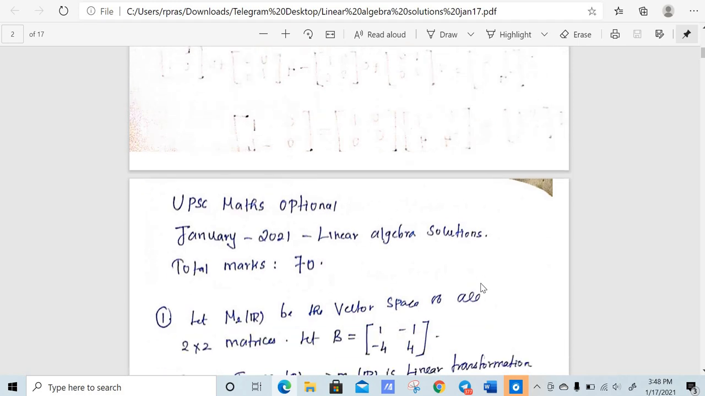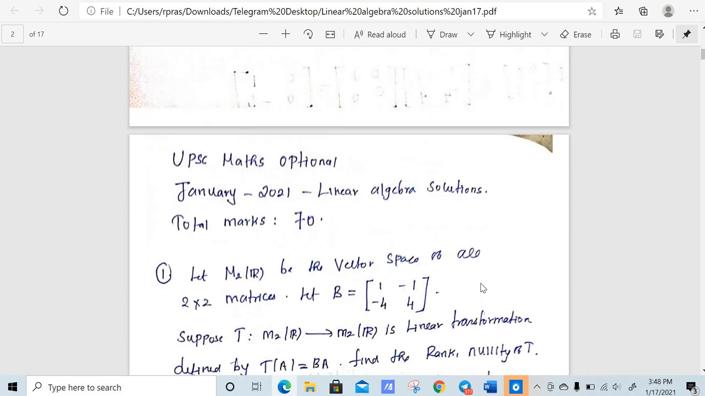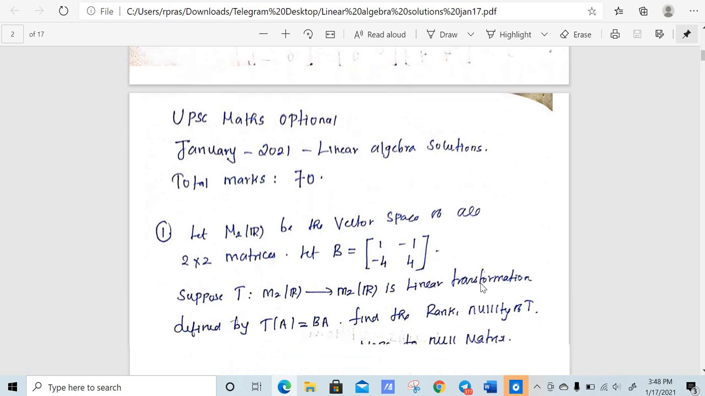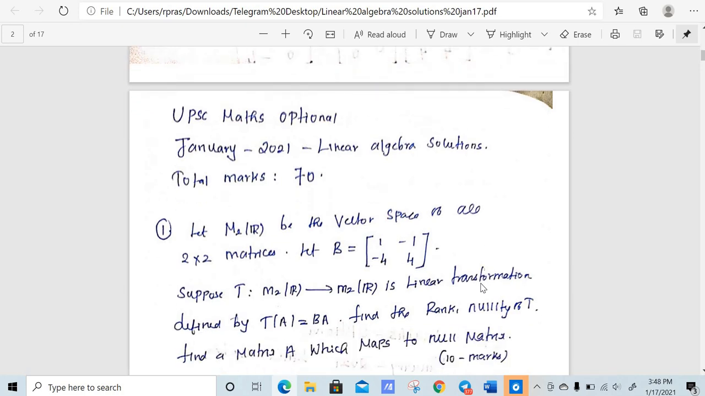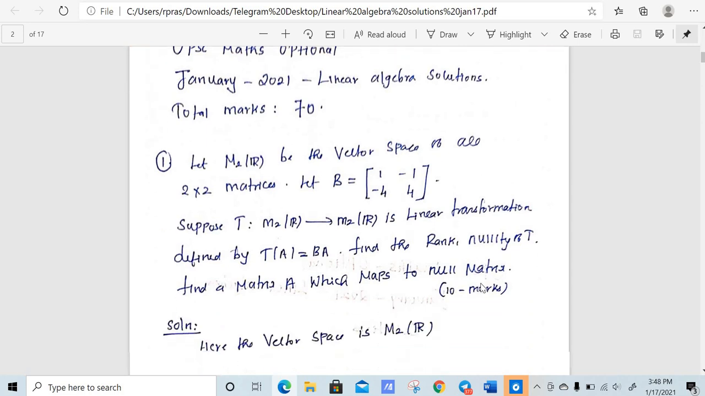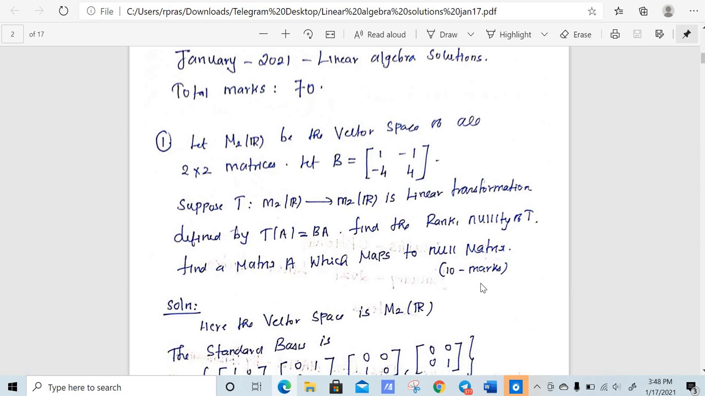So we can see the first question is: let M2 of R be the vector space of all 2 cross 2 matrices. Let B is equal to [1, -1; -4, 4]. Suppose that T is a linear transformation from M2 of R to M2 of R defined by T of A is equal to BA. Find the rank and nullity and find a matrix A which maps to the null matrix.